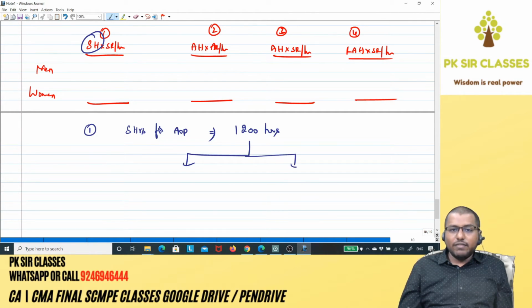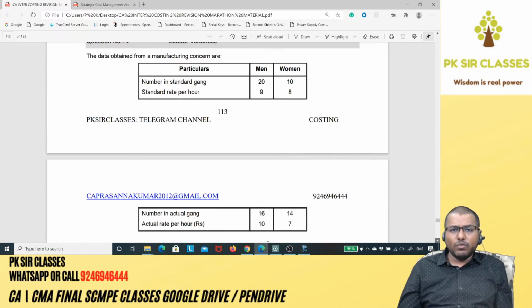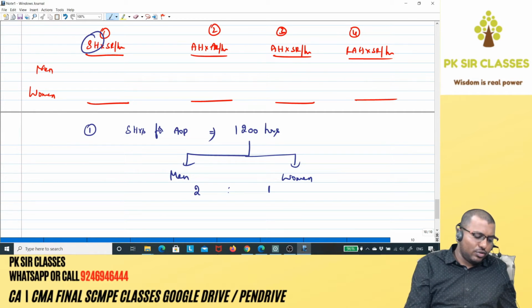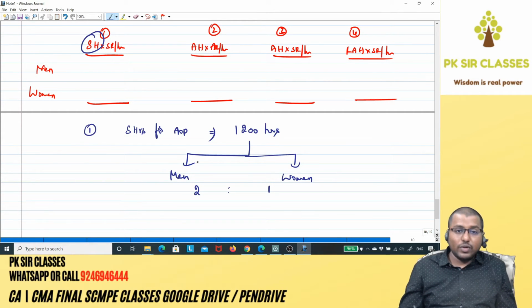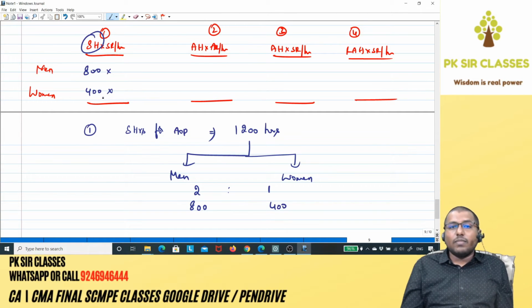But I need it for men and women separately. So how much is for men, how much is for women? Now look at their numbers in the standard gang: 20 men, 10 women, which means the standard ratio is 2:1. So 1200 into 2 divided by 3 comes to 800, and this will be 400. So we have 800 and 400 for SH, that is standard hours for actual output for men and women. Now what about standard rate? It's given in the question directly: 9 for men, 8 for women.